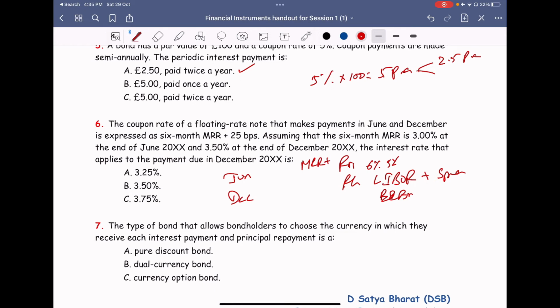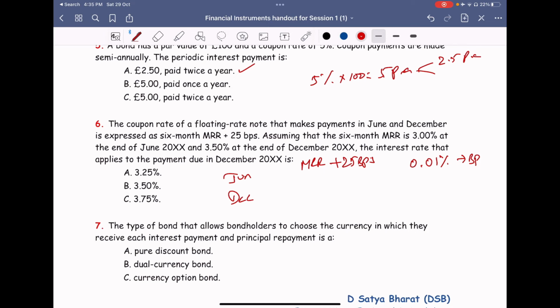MRR stands for market reference rate. I told you what a bip is. 0.01% is 1 bip. Bips means basis points.